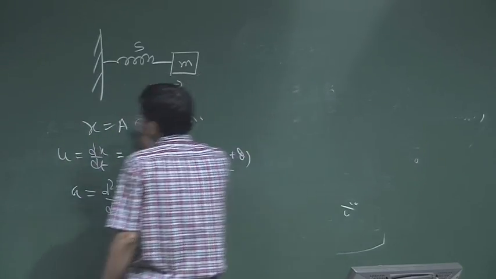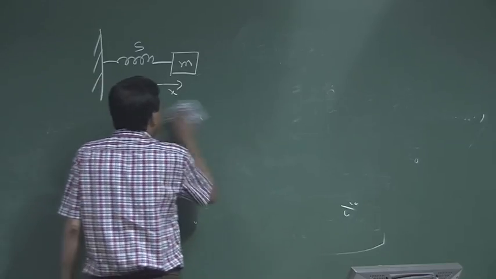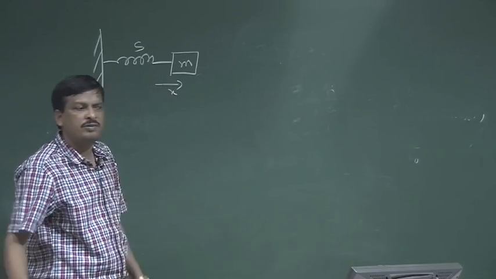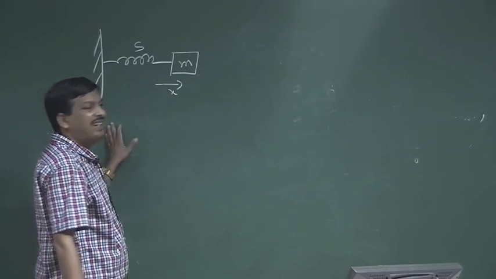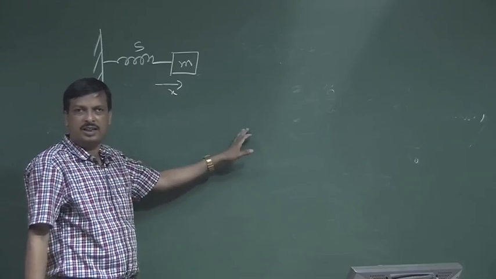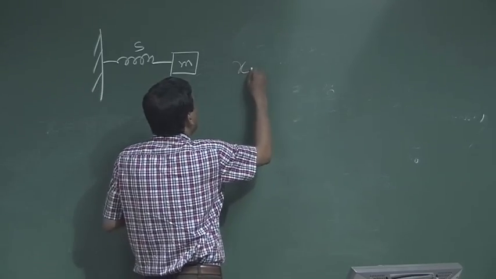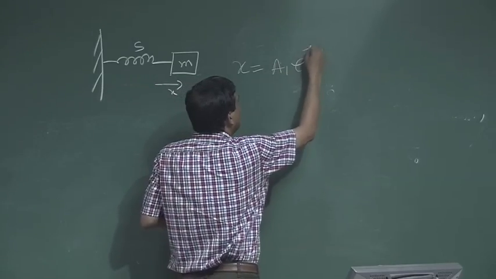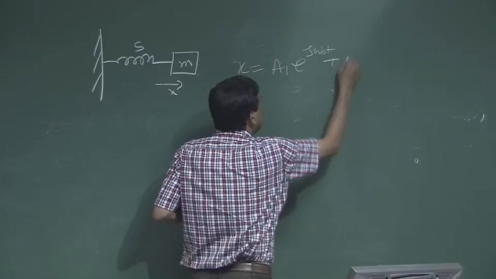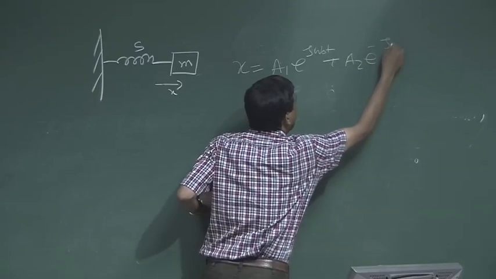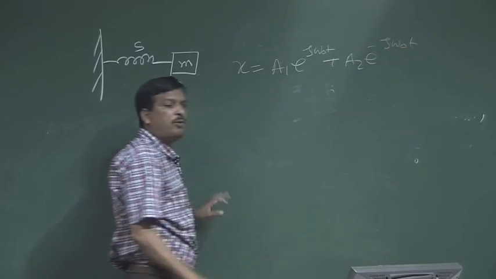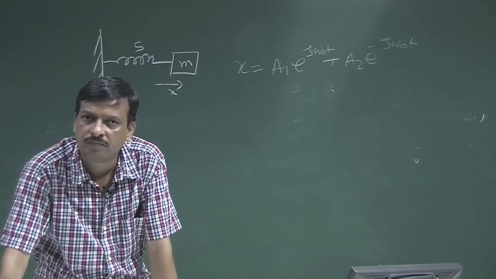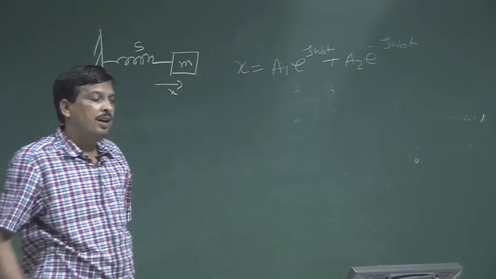same solution, this is called the sinusoidal solution. Similar things can be found from an exponential solution. Okay. So, instead of writing x is equal to a cos theta plus b sin theta, I can write the same solution from that differential second order differential equation. X may be a1 e to the power j omega 0 t plus a2 e to the power minus j omega 0 t. Complete solution in exponential form. Instead of cos or sin, I can write in e to the power. Okay. Now, a1, a2 are arbitrary constants.